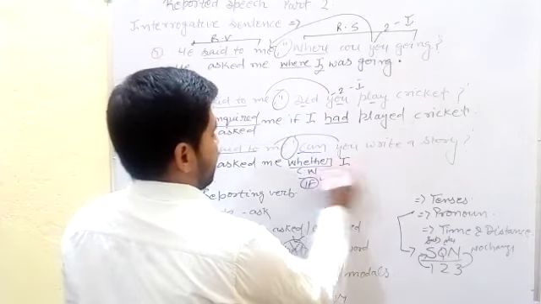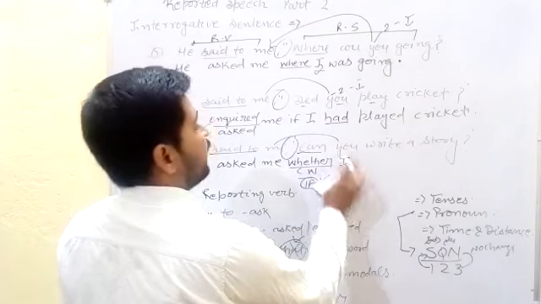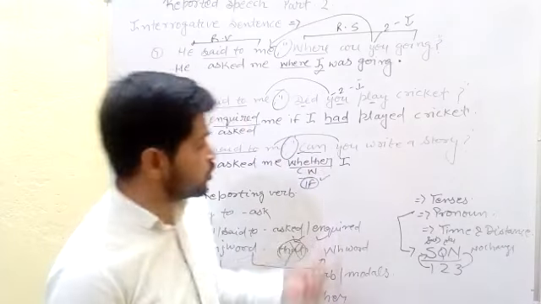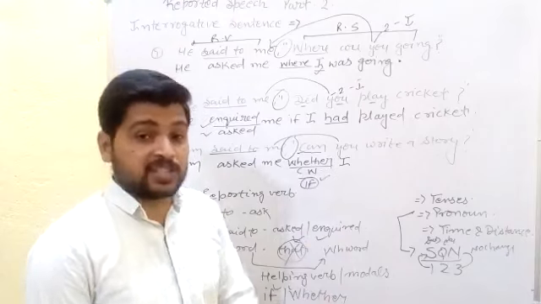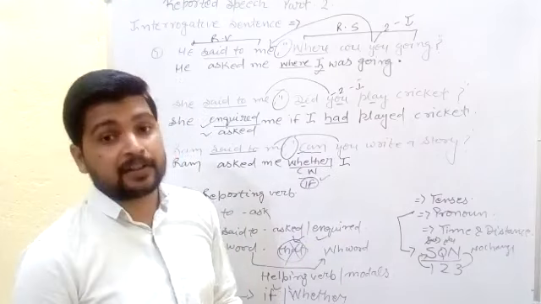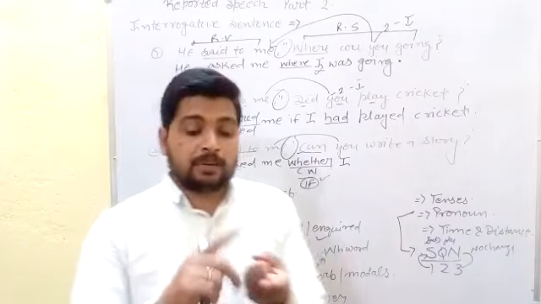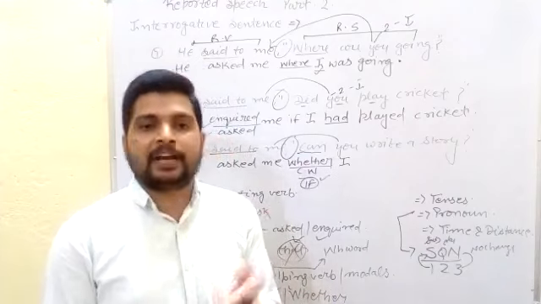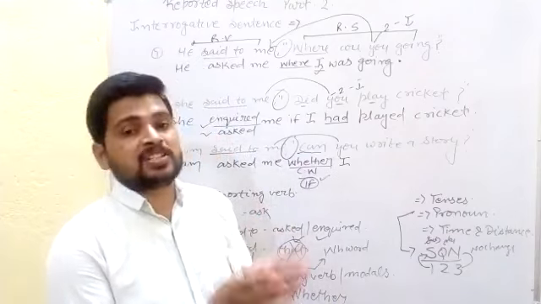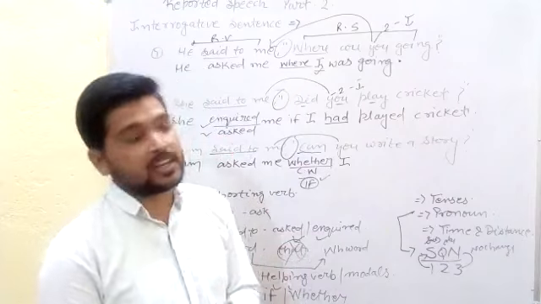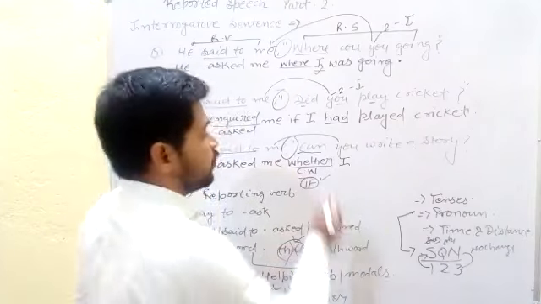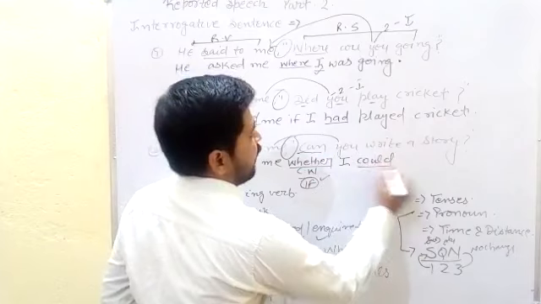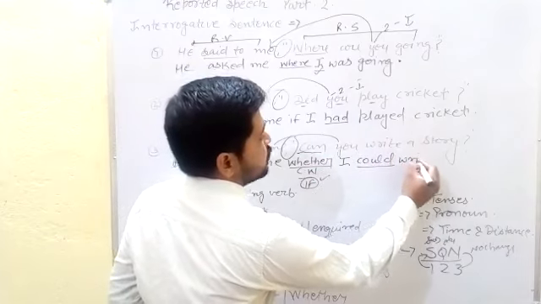In this place we can use I. Can you write a story? It is a sentence. You know students, there are modals that we can change when the sentence changes from direct to indirect. It means shall, should, will, would, can, could, may, might. Must and ought to, used to, and other modals are fixed. So here we use I plus can, which changes into could, and after the modal we use the first form of the verb.